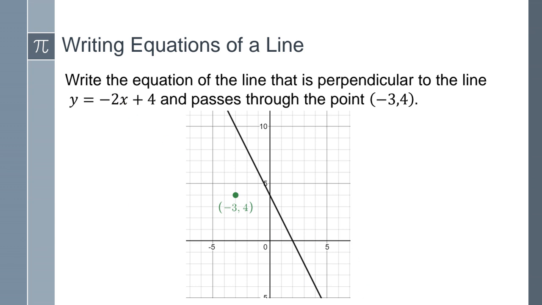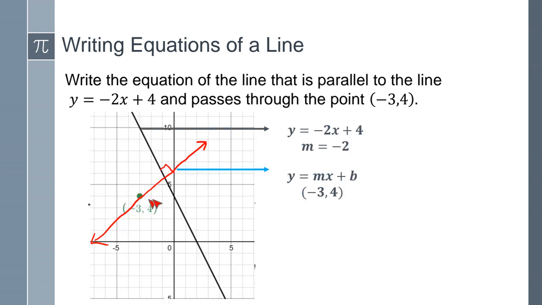Okay, I believe I kind of went a little bit ahead, but let me show what we're talking about here. This is a line that was given, which is y equals -2x plus 4. We're trying to find a line that's perpendicular, which means it forms a 90-degree angle, a line that passes through this point and crosses the given line at a 90-degree angle, which will be on your next slide. You see, this is the line that we're looking for.